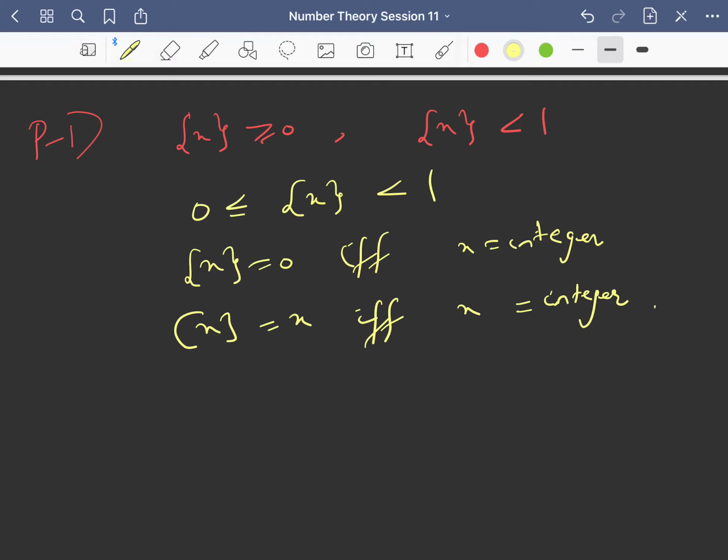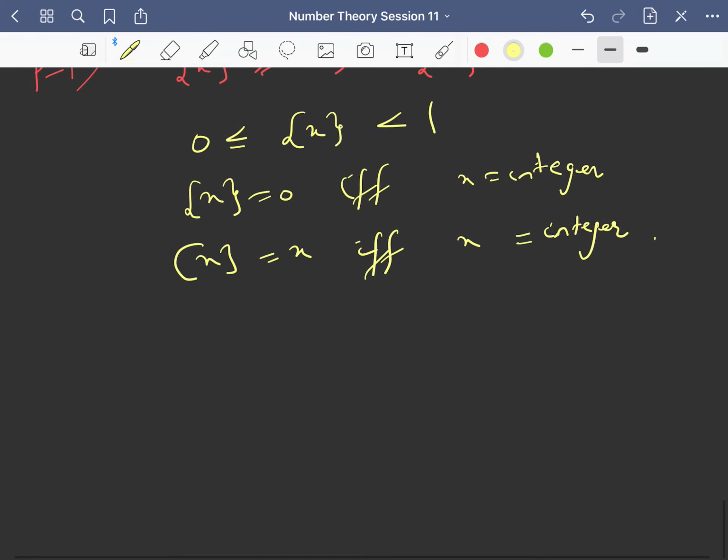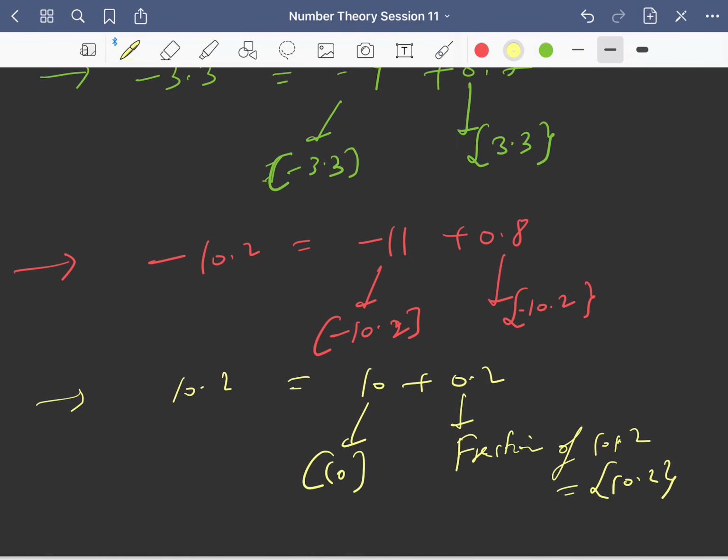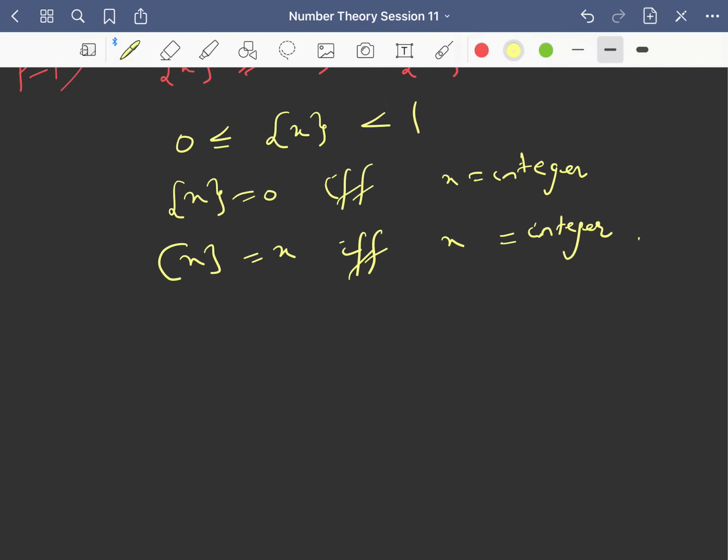Fine. So I think these properties are very clear, and you can see that if you add the fraction part of 10.2 and the fraction part of minus 10.2, you will get 0.8 plus 0.2, that is 1, right? So the fraction part of x plus the fraction part of minus x is 0 if x is an integer, right?